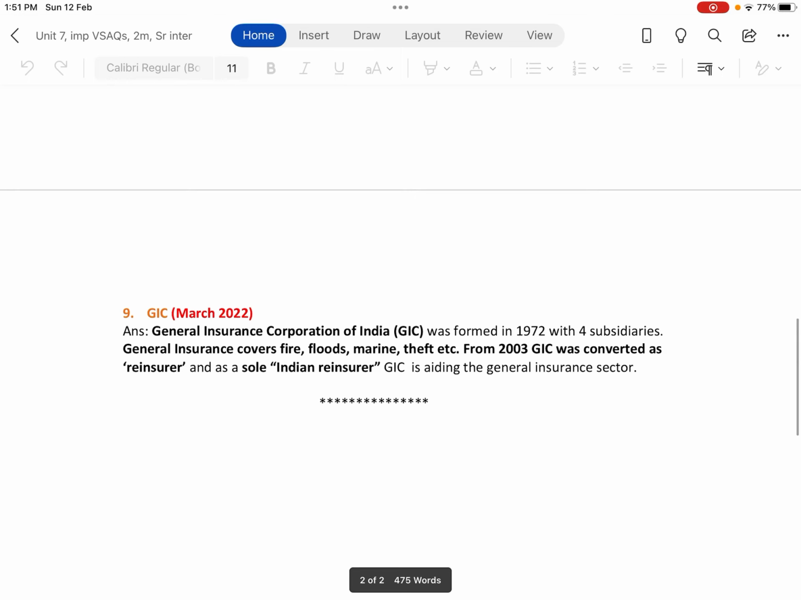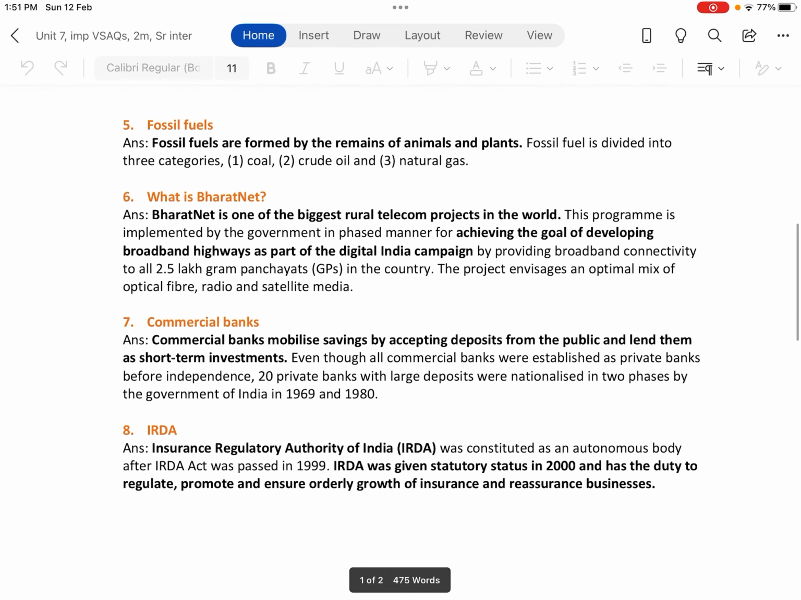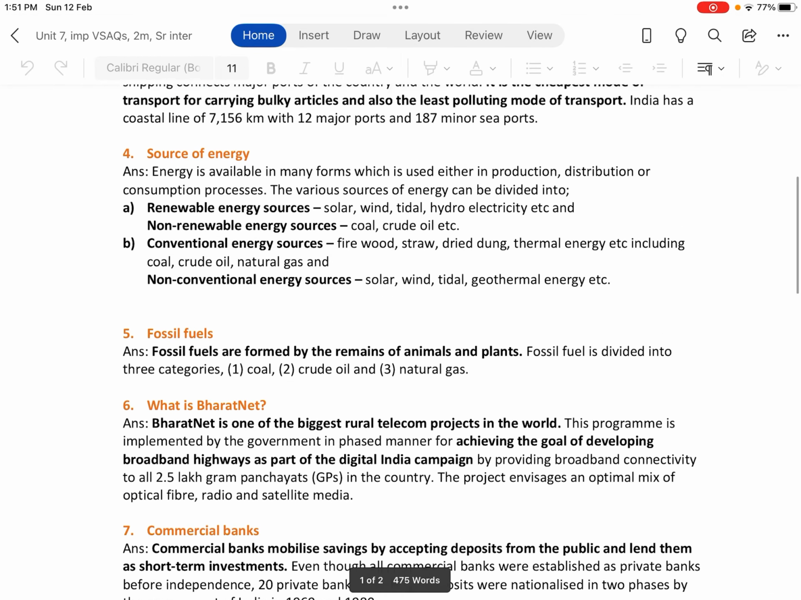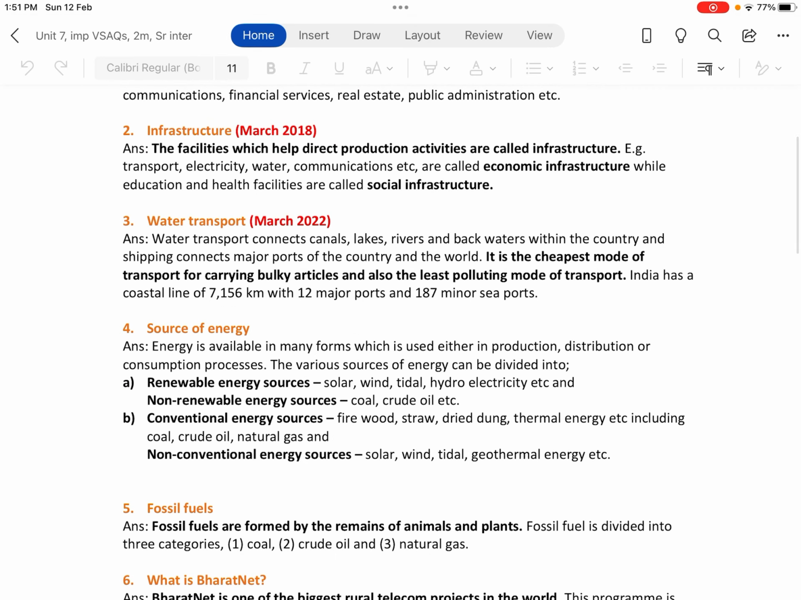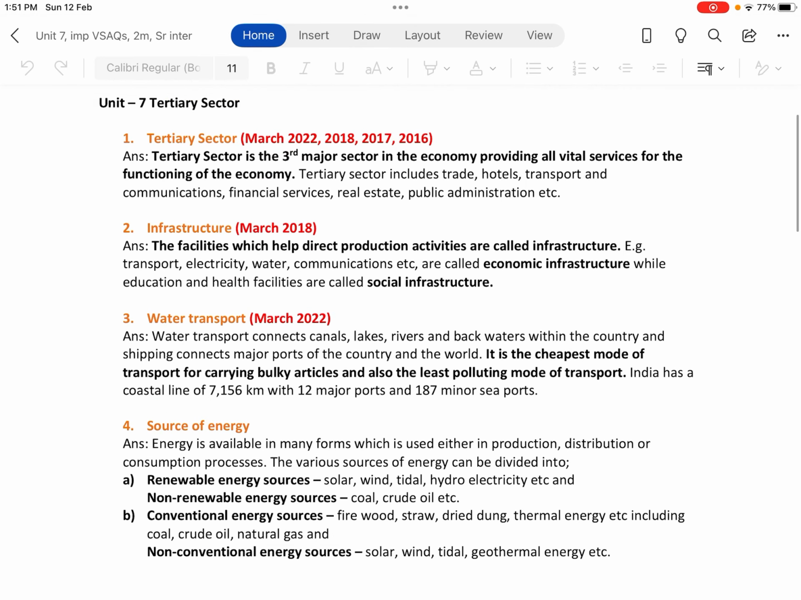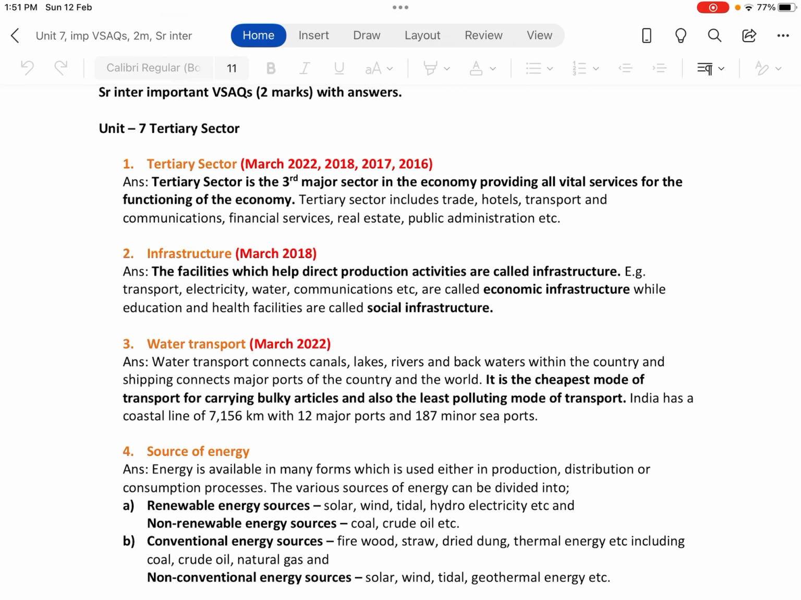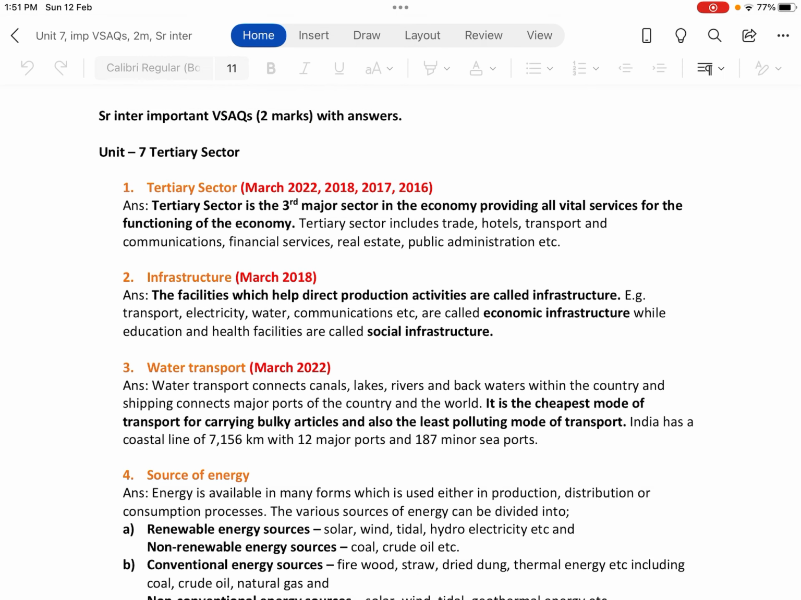So these are all the 2 marks answers from the 7th unit, tertiary sector. As I mentioned, you are getting 3 two-mark questions out of these 7 questions in the board exam as per the March 2023 blueprint.